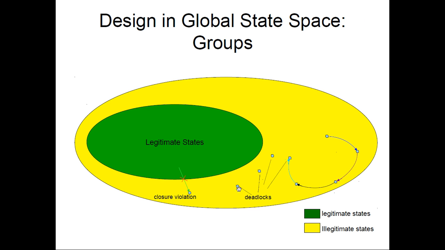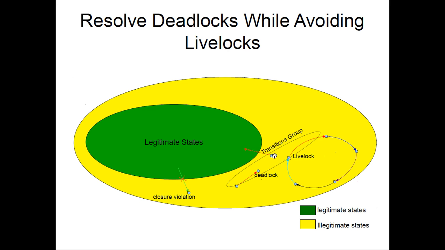So we need to resolve these deadlocks, but the problem is that in the global state space, due to grouping, we could be resolving deadlocks while forming non-progress cycles, because by adding local transitions we actually add sets or groups of global transitions, and this actually makes the problem more complex because we need to consider a combinatorial number of possibilities to have a stabilizing protocol.